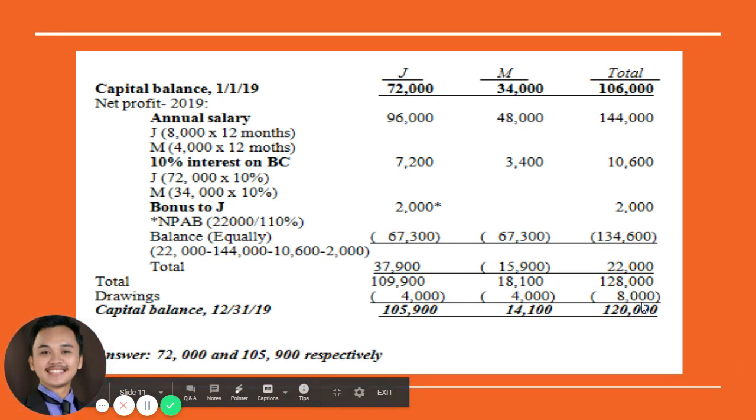Okay? I think that's the end of our lecture on sample problems in partnership operation. So if you have more queries and clarification, again, based on our agreement, you can send a personal message on my messenger account, or you can address that concern through our group chat.